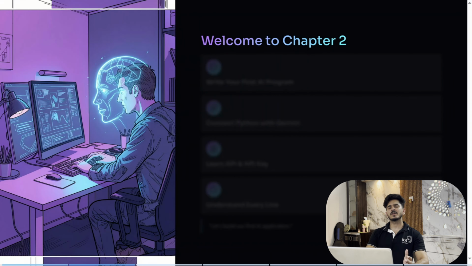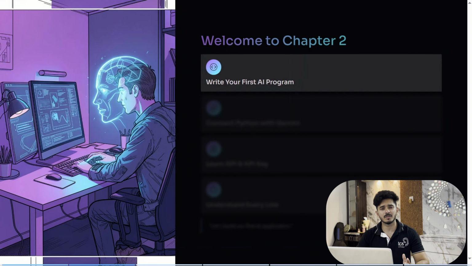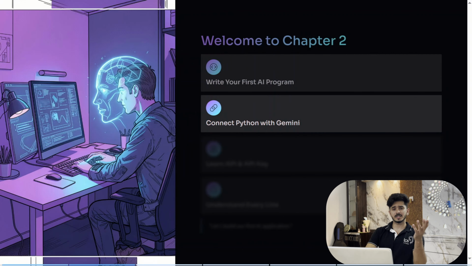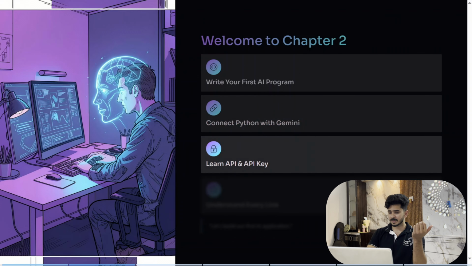So the curriculum of chapter 2 would be, we will be writing our first AI program. Whatever the things that are needed to build our first AI program, we will be going through each and every element in detail. Stay with me. So we will learn about how Python is going to get connected with Gemini, and then it's going to make some kind of API calls. We will be learning about what is API, what is API key, and other stuff.